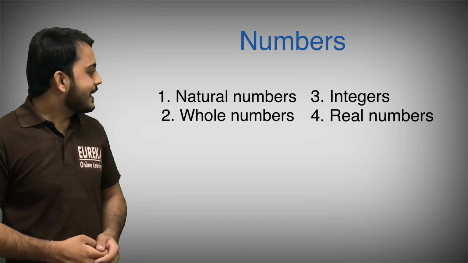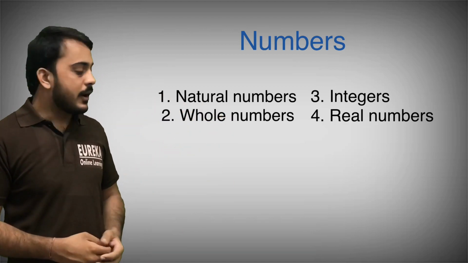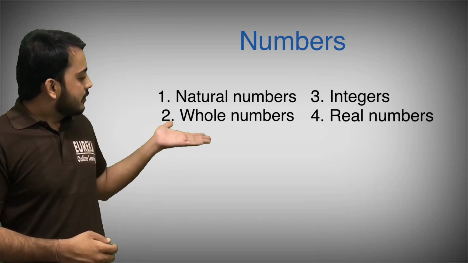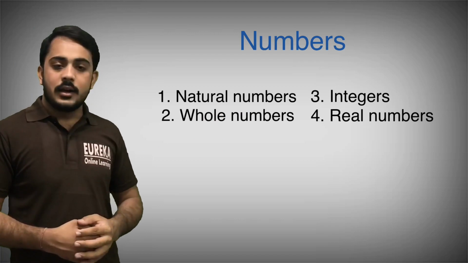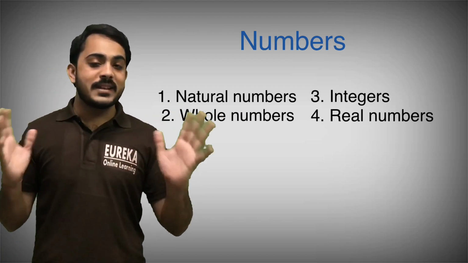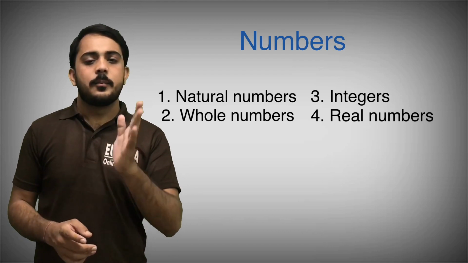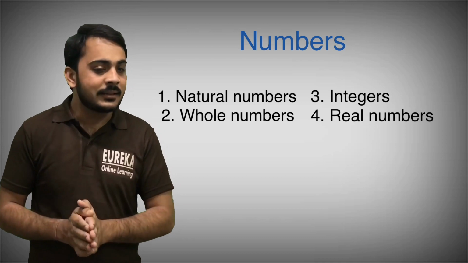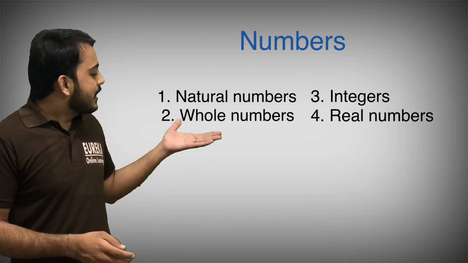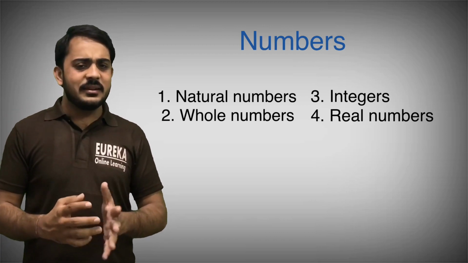You can see here that numbers have four basic parts. One is natural numbers, second is whole numbers, third is integers, and fourth is real numbers. Those are the four basic parts of the number system. We studied numbers up to class 10, and those numbers are divided into these four parts. I'm starting with the natural numbers. It is very basic and easy.